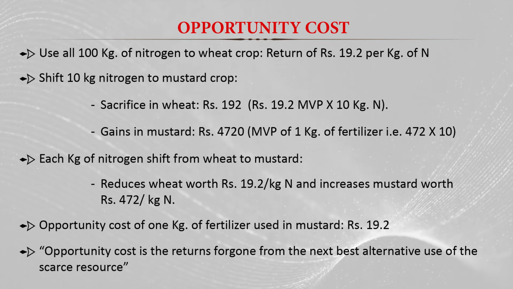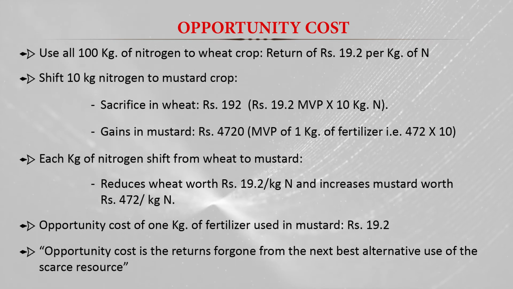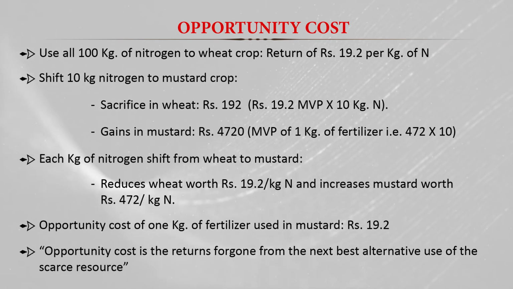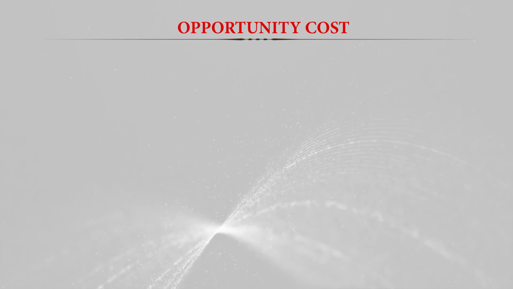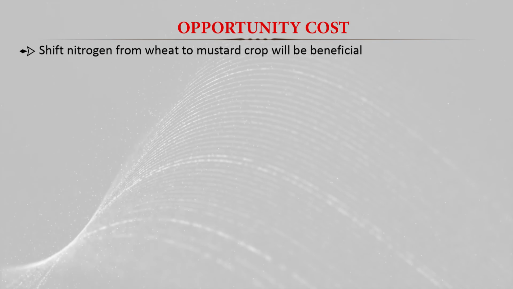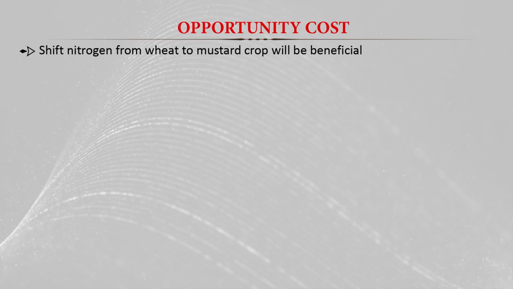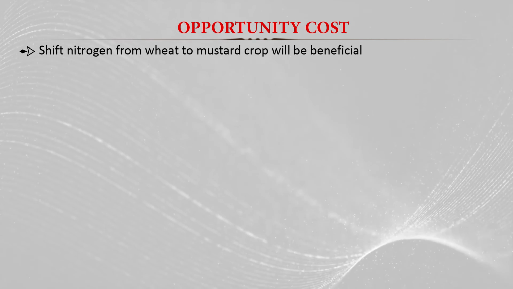So if he used 10 kg of nitrogen in mustard crops, the next best alternative return was 19.2 rupees. So the opportunity cost for the mustard is 19.2 rupees. So when the farmer shifts the nitrogen from the wheat to the mustard crop, that will be beneficial to the farmer.